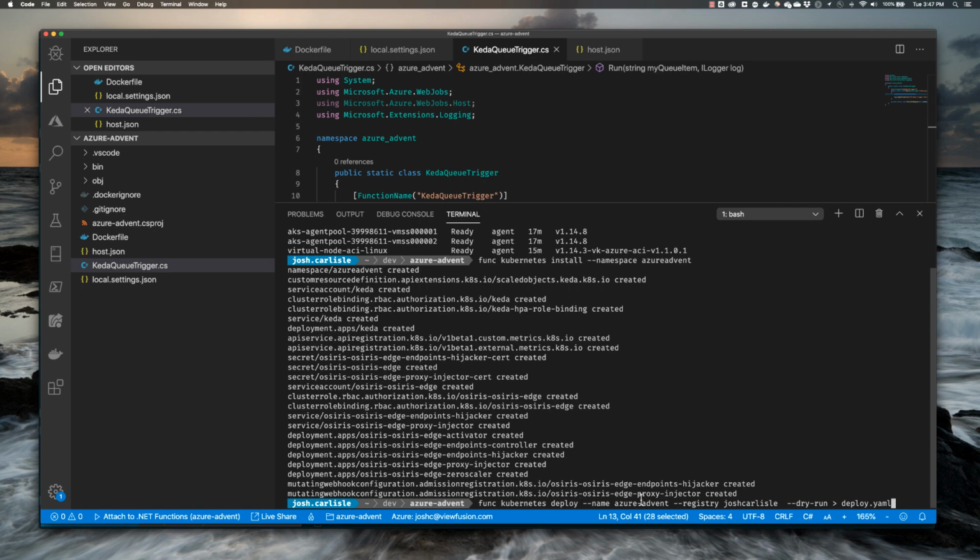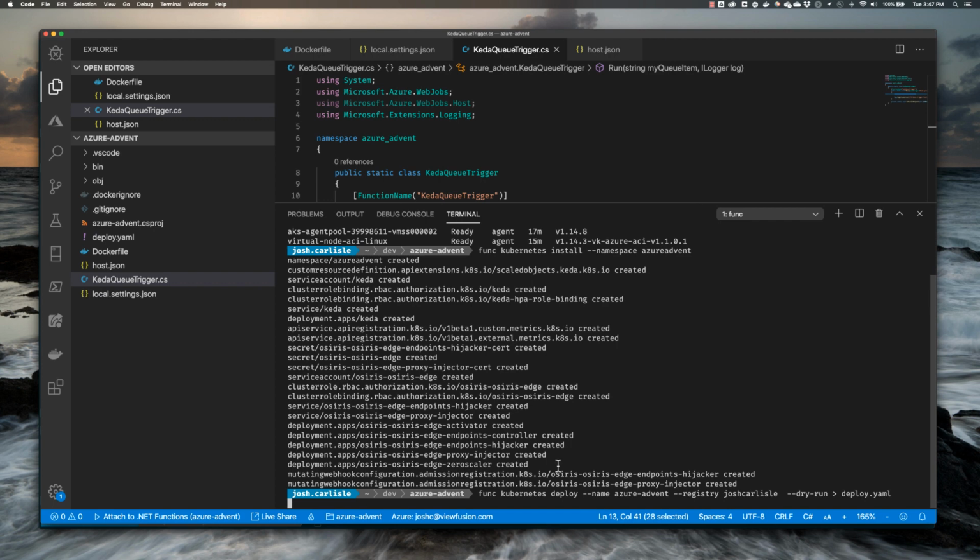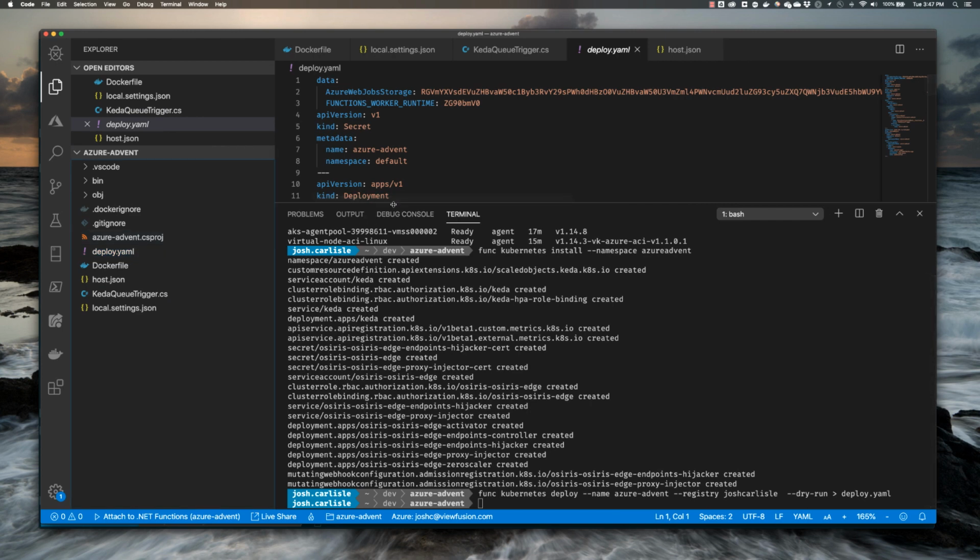Okay, and this is going to go ahead and create a deploy YAML file for us that we're going to need to update. And it's giving a little bit of extra information, like the registry that we're going to be using. In my case, it's my Docker Hub registry. And we're deploying it to Azure Advent. So we're going to go ahead and create this. And we can see here that it has created a deploy.yaml file within our project.